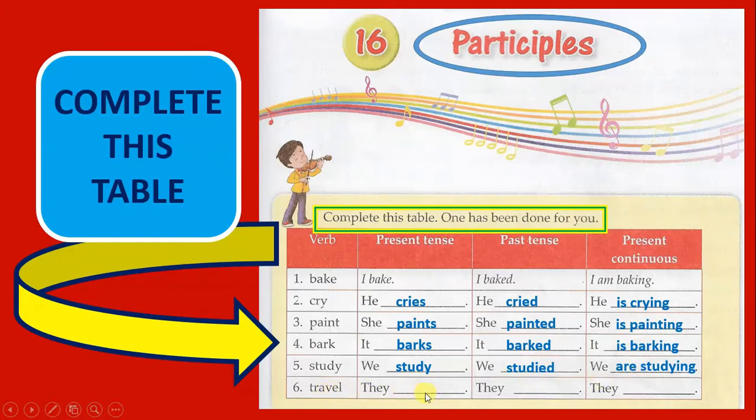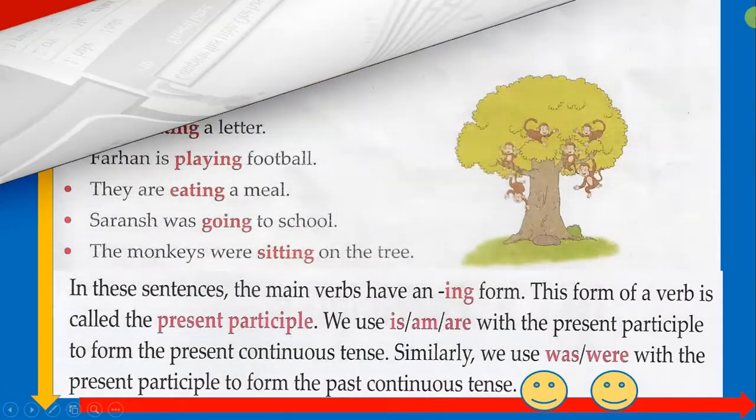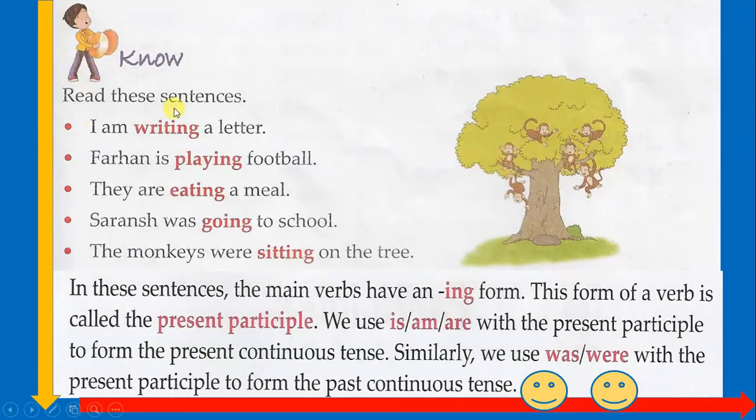Travel. Present tense they travel. Past tense they traveled. Present continuous they are traveling. Read these sentences. I am writing a letter. Farhan is playing football. They are eating a meal. Saransh was going to school. The monkeys were sitting on the tree.